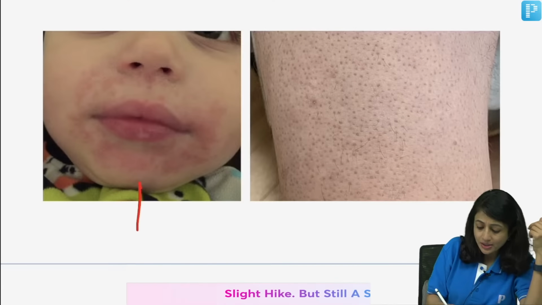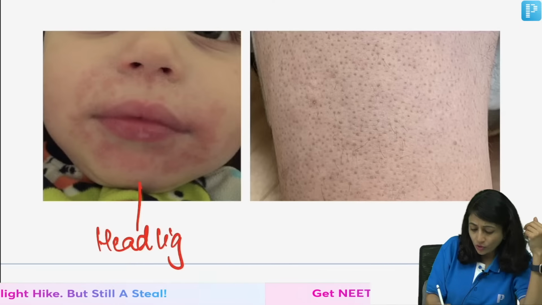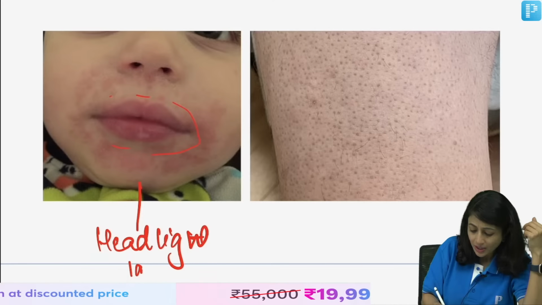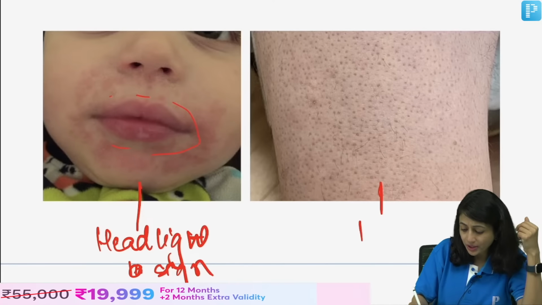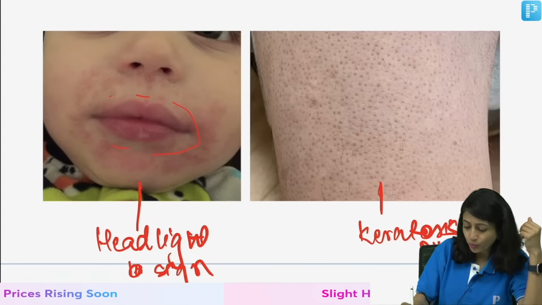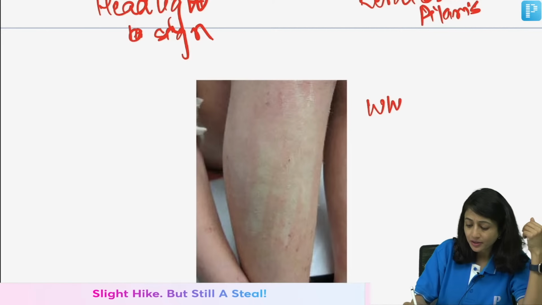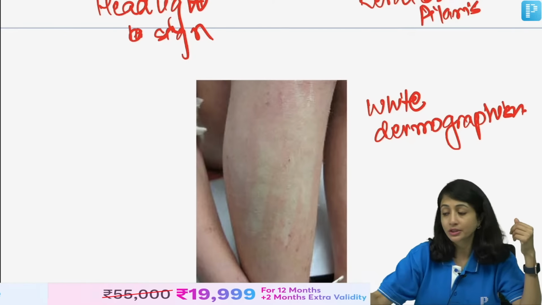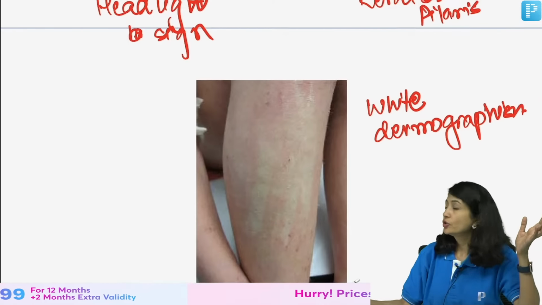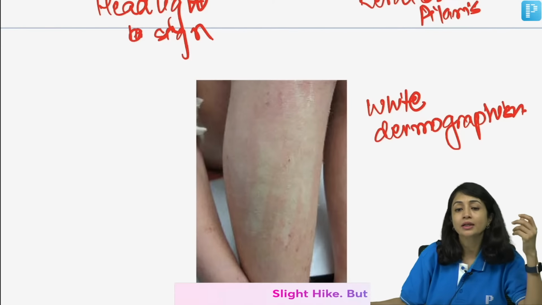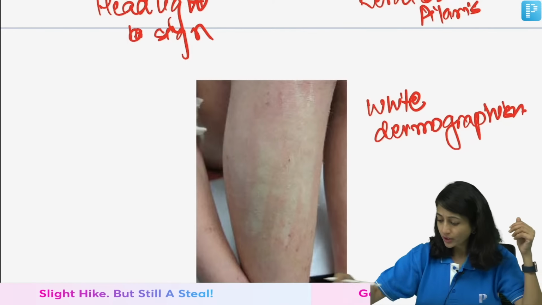Then what is this? This is headlight sign. In the periocular area, sparing a little bit of this area, you see dermatitis. This is called headlight sign. Then you see keratosis pilaris in these patients. And a very important thing that you see is white dermographism. So, all these are important features of atopic dermatitis. So, clinical criteria, you should know the criteria, you should know about Dennie-Morgan fold, headlight sign, Hertoghe sign. These are some of the important things that you need.